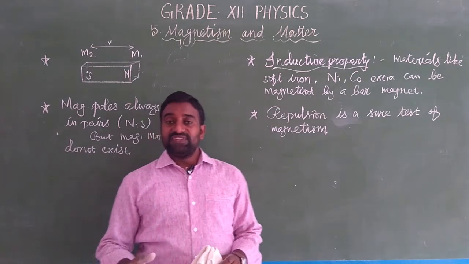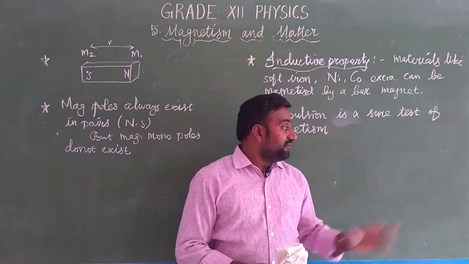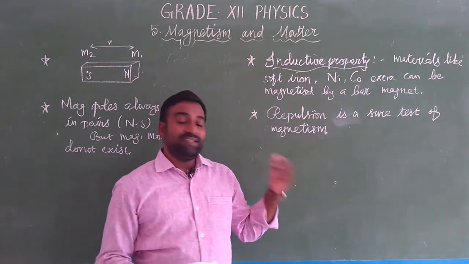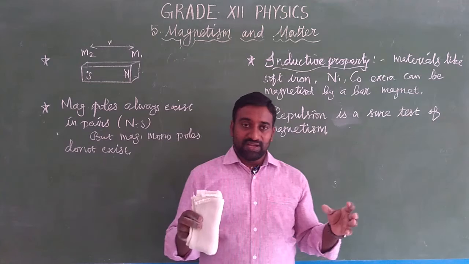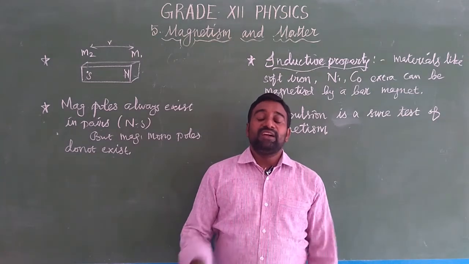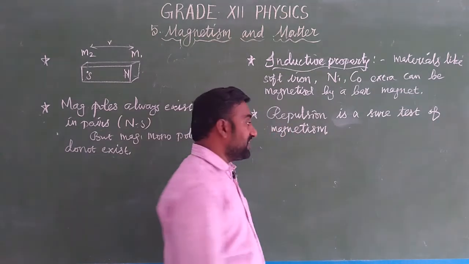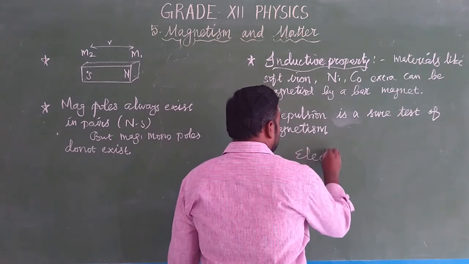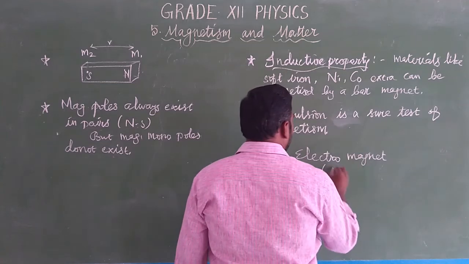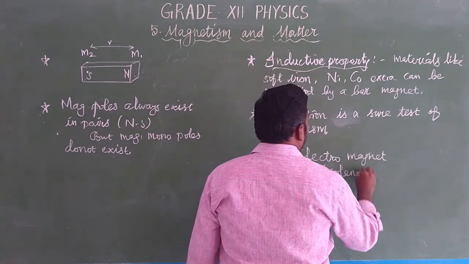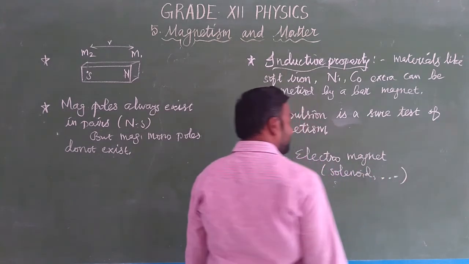Those artificial magnets are made with the help of iron and their alloys. Using iron and their alloys, we can make artificial magnets. The artificial magnets are electromagnets like a solenoid, toroid, etc. These are all artificial magnets.